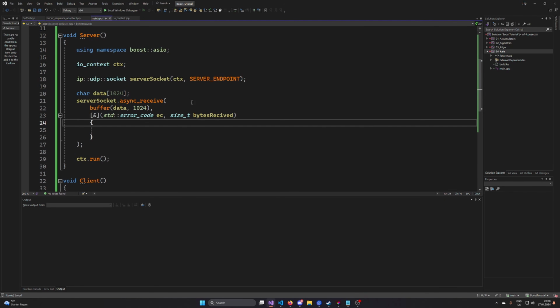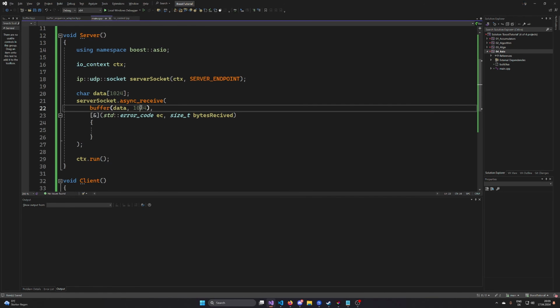This is basically the signature that we have. You have an error code that indicates if the async receive was successful. If it was not successful, the error code will reflect why it was not. And if it was successful, we also get information on how many bytes were received into that buffer.